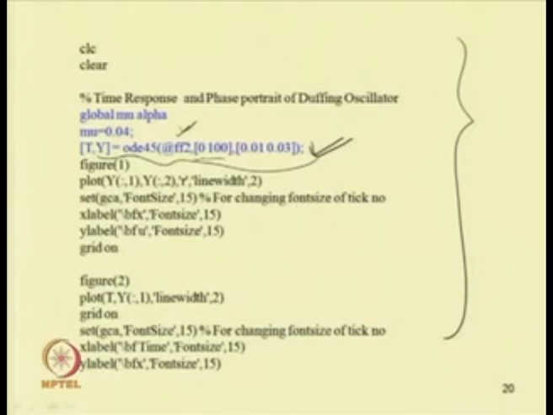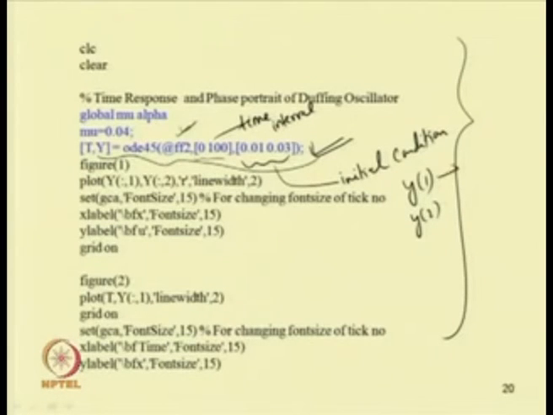This represents the time interval, and this is the initial condition for y 1 and y 2. So, y 1 is u and y 2 is u dot. Given this initial condition, we can find the time and response.